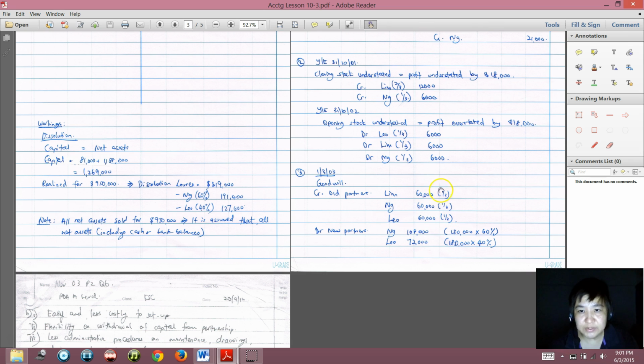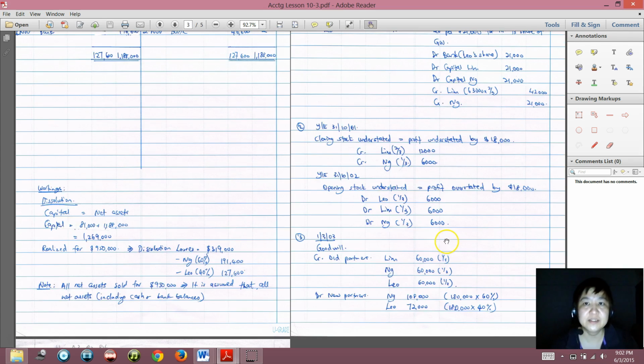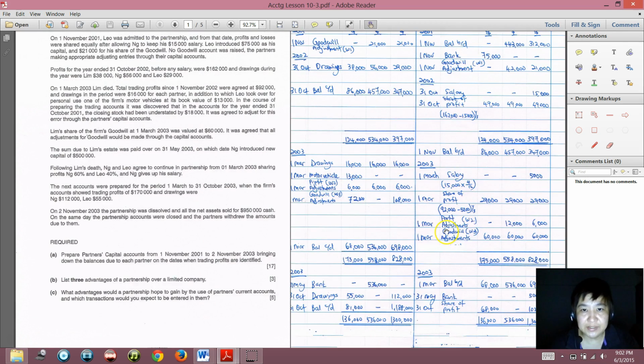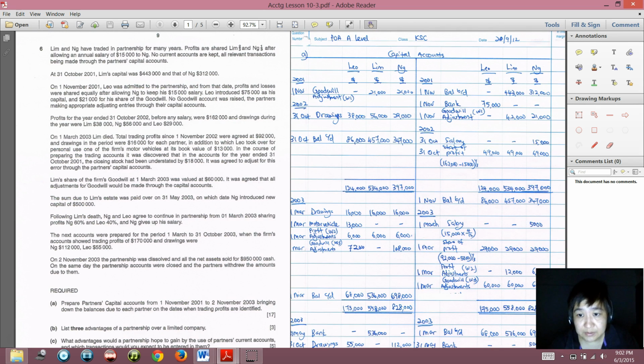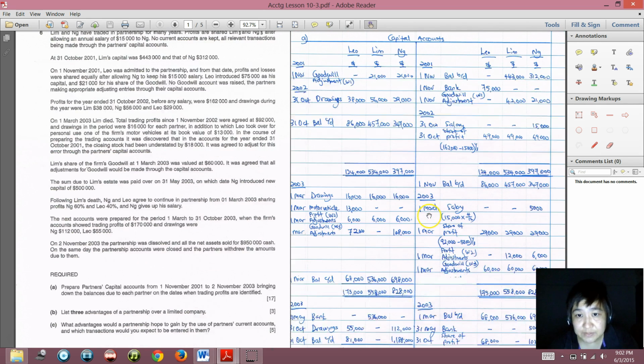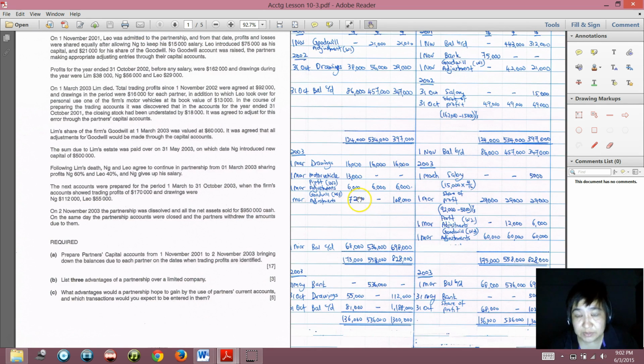All these add up together to 180,000. So now we debit the new partners in the new, ongoing, future profit sharing ratio of 60-40. That's how I get the figures here, 72 and 108.